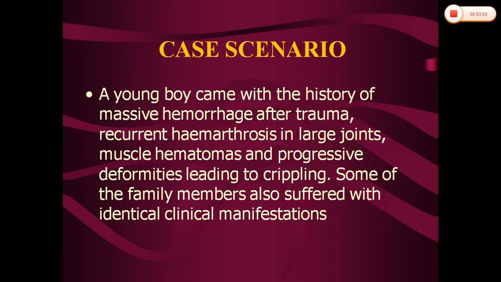Before going to the topic proper, first see this case scenario. A young boy came with a history of massive hemorrhage after trauma and recurrent hemarthrosis in large joints, followed by muscle hematomas and progressive deformities in the joints, leading to crippling. Some of the family members also suffered with identical clinical manifestations. All these clinical features point towards the diagnosis of hemophilia. That means hemarthrosis in joints, muscle hematomas, crippling, and positive family history are all indicating hemophilia.